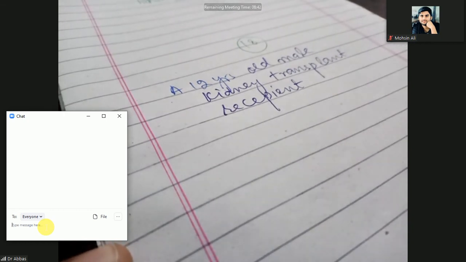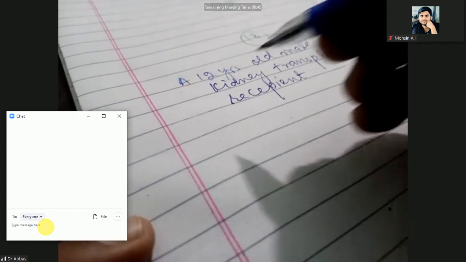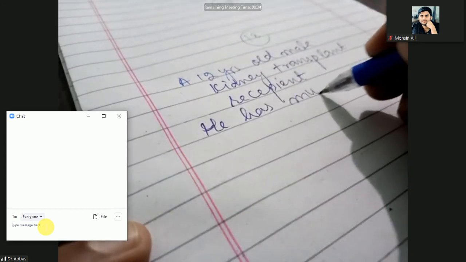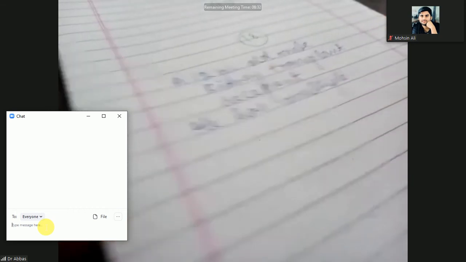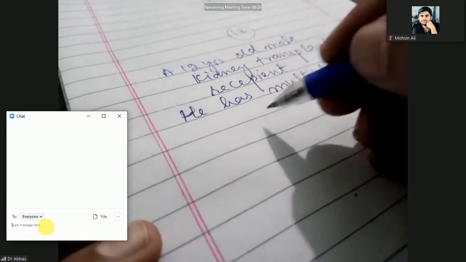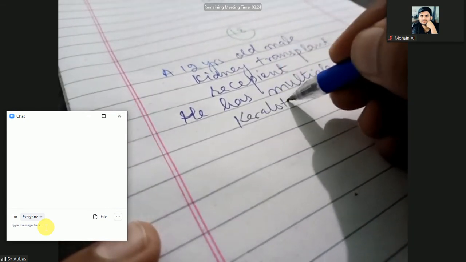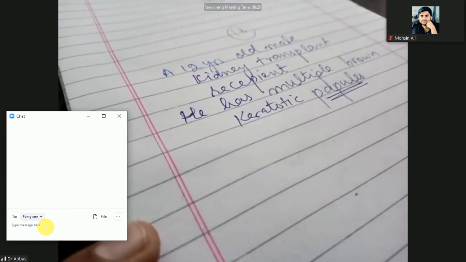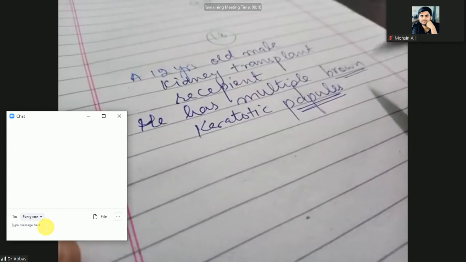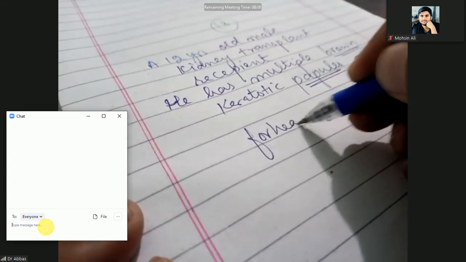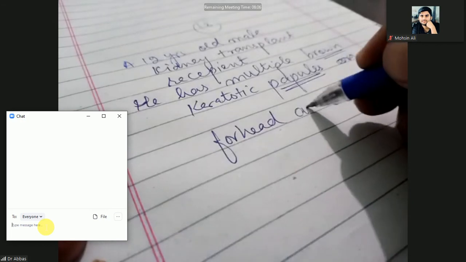He has multiple brown keratotic papules. Keep in mind these are papules. The color of the papules is brown, on the forehead and scalp.